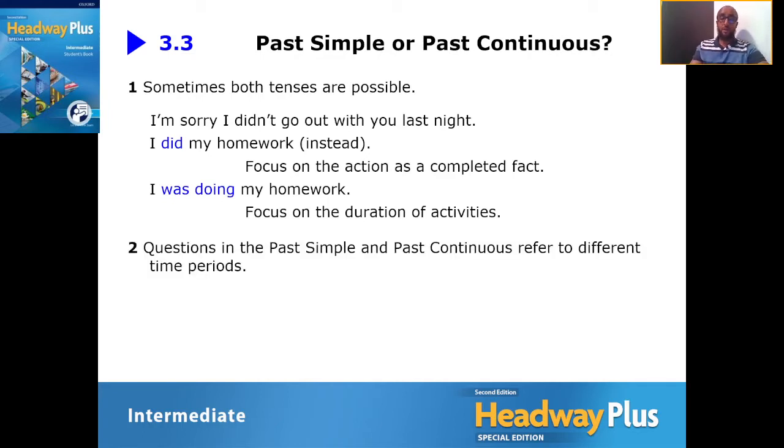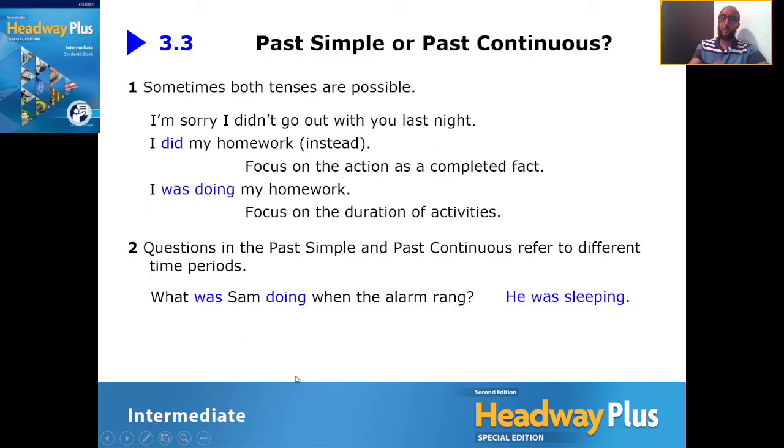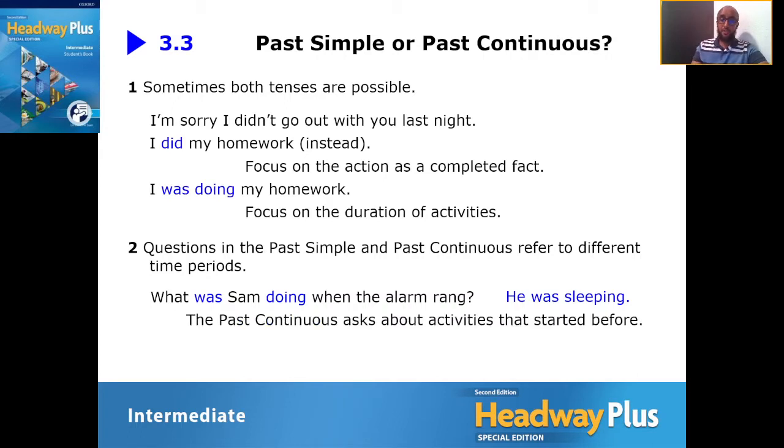Now, look at question number 2. So questions in the past simple and the past continuous refer to different time periods. Okay, how do we understand that? Let's look at the first example. What was Sam doing when the alarm rang? Okay, so we're focusing here on the period. You know, what was the period of action he was doing? So he was sleeping. Okay, so when the alarm rang, ding dong, he was sleeping. Okay, so the past continuous asks about the activities that started before.